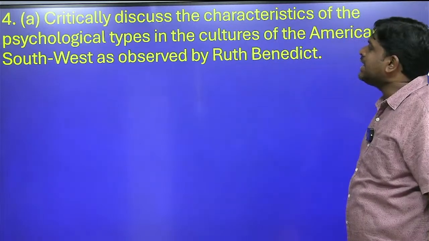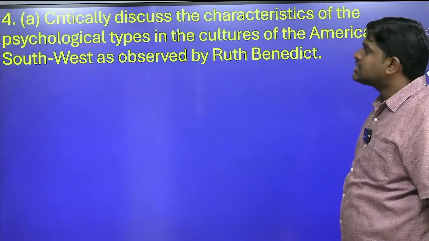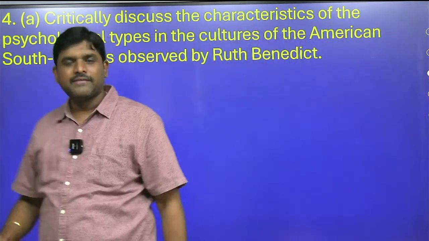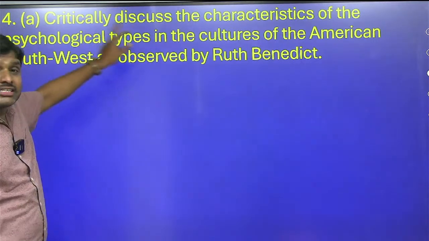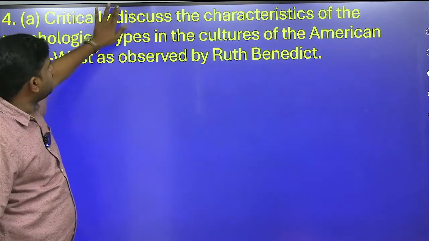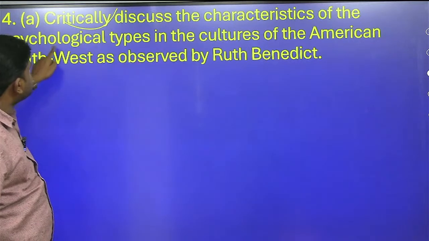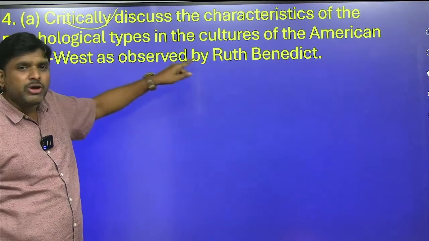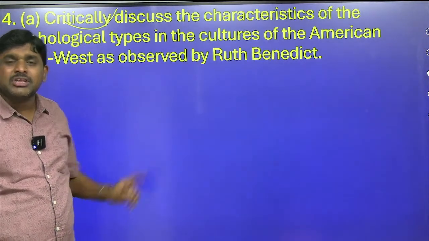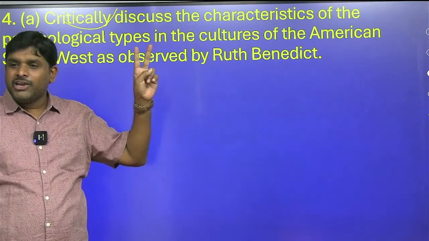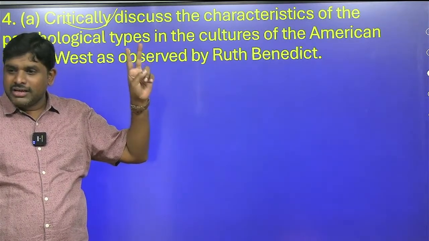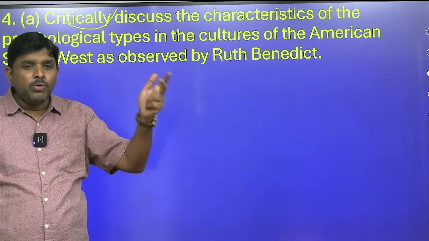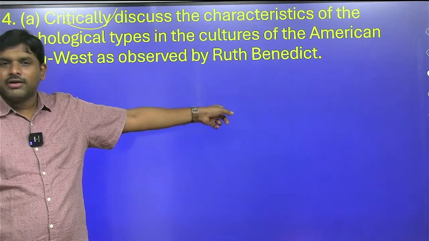4a. Critically discuss the characteristics of psychological types in the cultures of the American Southwest observed by Ruth Benedict. See, everyone got confused with this one. Critically discuss means negative, but leave the critical part and discuss the characteristics of psychological types. What are the psychological types? Apollonian and Dionysian, in which she studied the Pima, Pueblo, Zuni, Dobu and Kwakiutl. That is what the question is about.